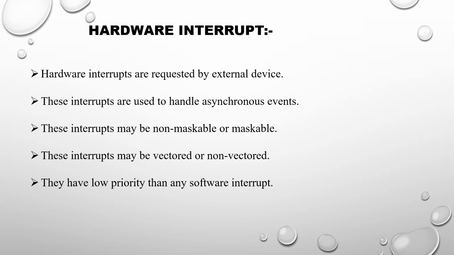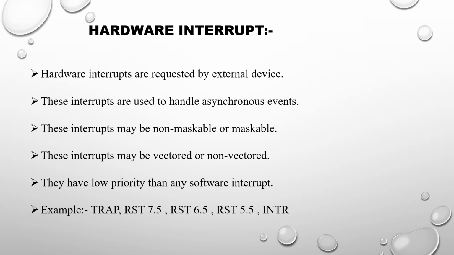That is, whenever a hardware interrupt is on, if a software interrupt interferes, the processor will stop the hardware interrupt and give priority to the software interrupt. Examples are the interrupts we have discussed: trap, RST 7.5, 6.5, 5.5 and INTR. All these five are examples of hardware interrupts.